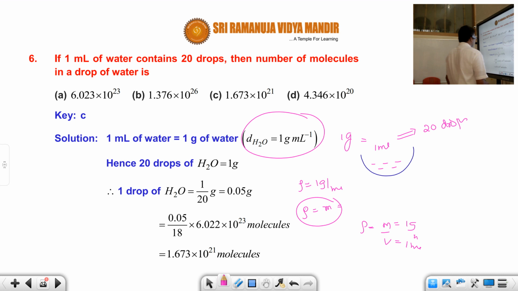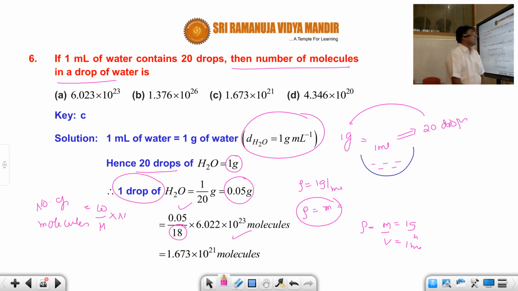So what is the question here? Very simple. Number of molecules in 1 drop. You know very well, 1 drop weighs 0.05 grams, because 20 drops is 1 gram. Number of molecules, what is the formula? Weight by molecular weight into Avogadro number. Here it is the weight of 1 drop. So first you should find the weight of 1 drop, because the question is the number of molecules in 1 drop.